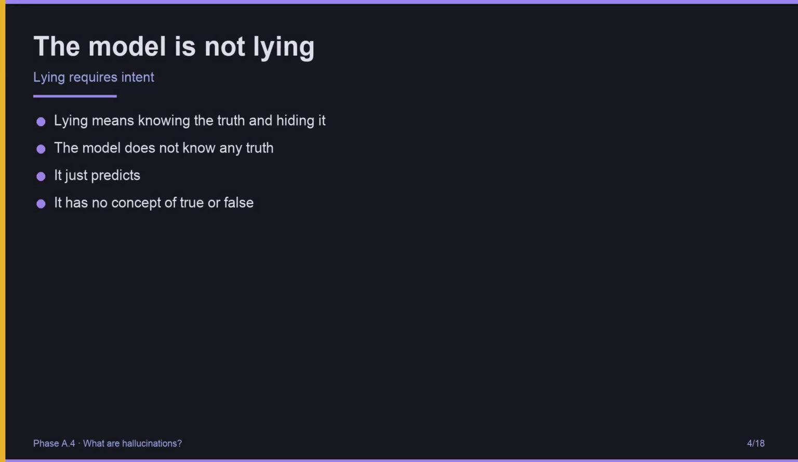The model is not lying. Lying means knowing the truth and choosing to hide it. The model does not know any truth. It just predicts the next likely token, one piece at a time. It has no concept of true or false. It has no intent. When it tells you a fake case citation, it is not trying to deceive you. It is producing the most plausible sounding string of tokens, given its training. That is all it ever does.